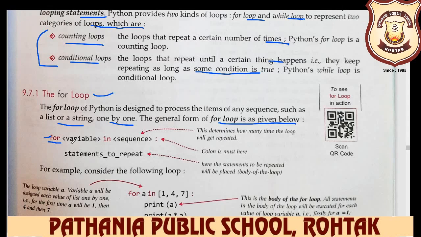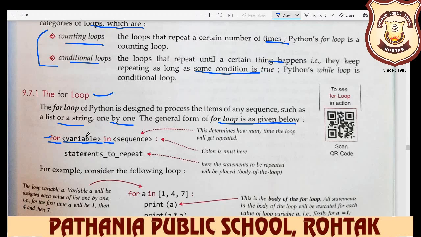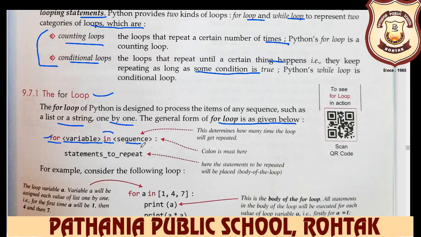Then write down the variable name. You can take any variable name: A, B, C, D, any name you can take here. After that, you write down the in operator. Here we use the in operator implementation also. So in for loop, we need in and not in, or the range function. So first you write down for, a reserved word, then the variable name, then the in operator or not in operator, and then you write down the sequence. Sequence means a sequence in a list, in a tuple, etc. After that you put the colon sign.